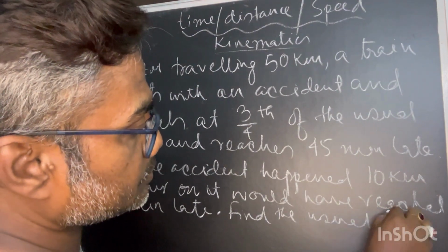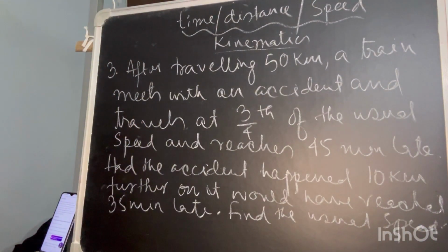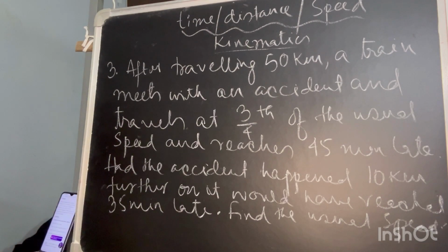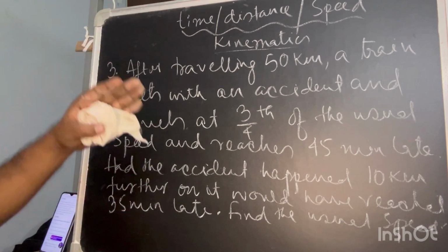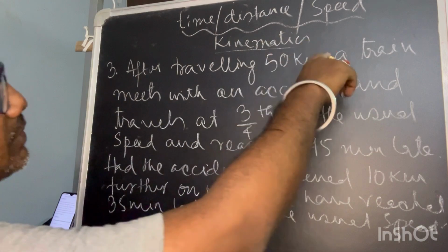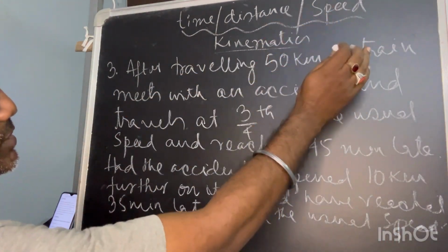Now see, the first part of this problem is just similar to the earlier problem, and there is an extension to find some more information. So what is that? After traveling 50 kilometers, a train meets with an accident. So this is the cause.